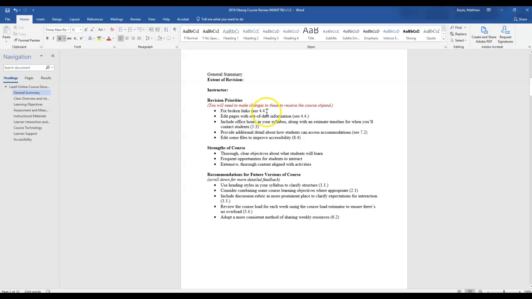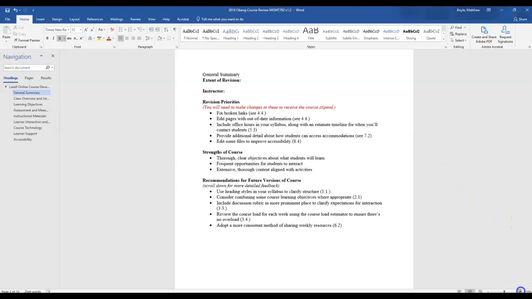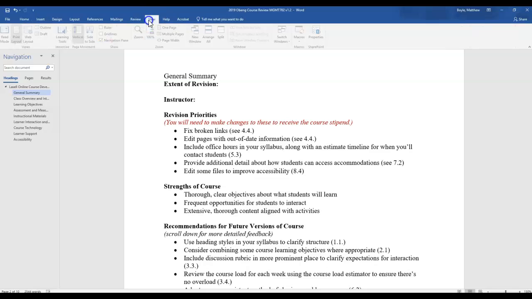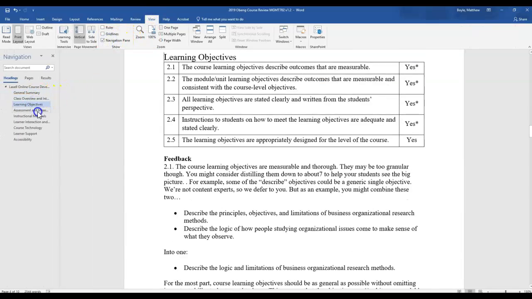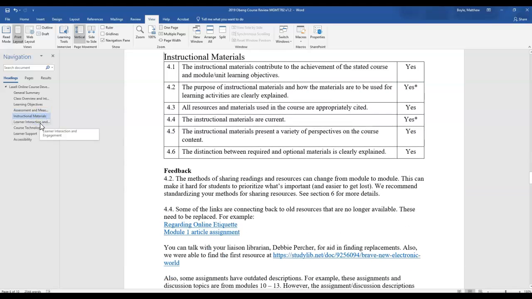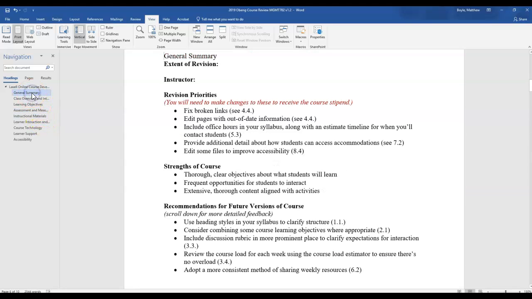FYI, if you open this course review report up and you go up to View and turn on the navigation pane, you can jump to any part of the course review that you need to learn more about.